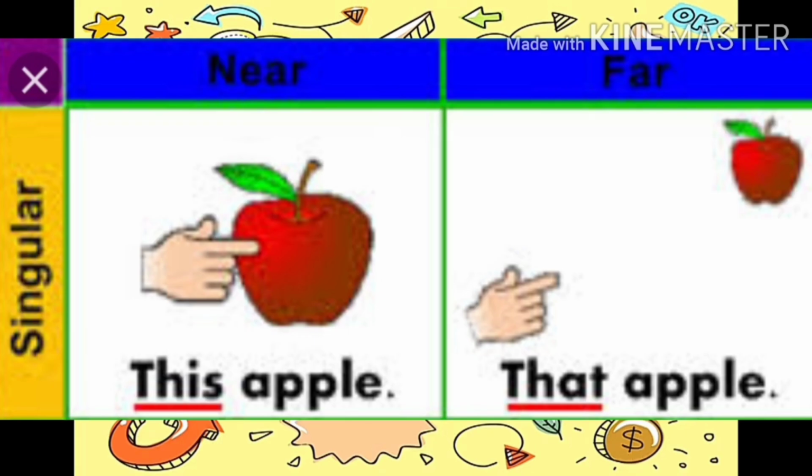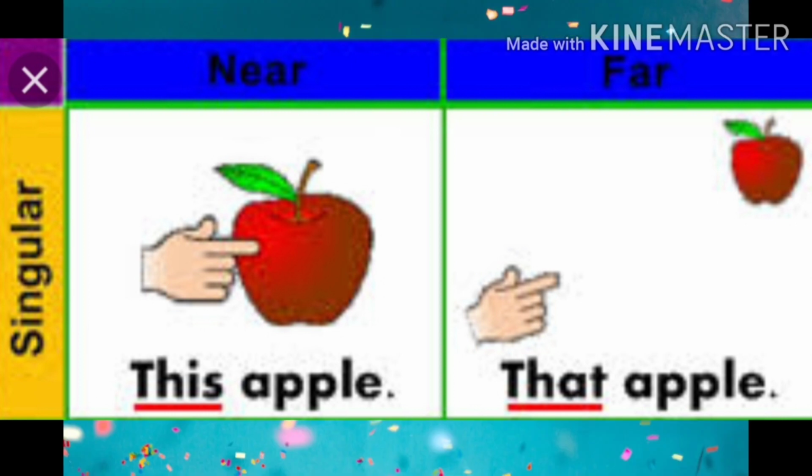Now let's recap once again. A singular person, place or thing which is near to us, use this. And the things which are far away from us, for that we'll use that.